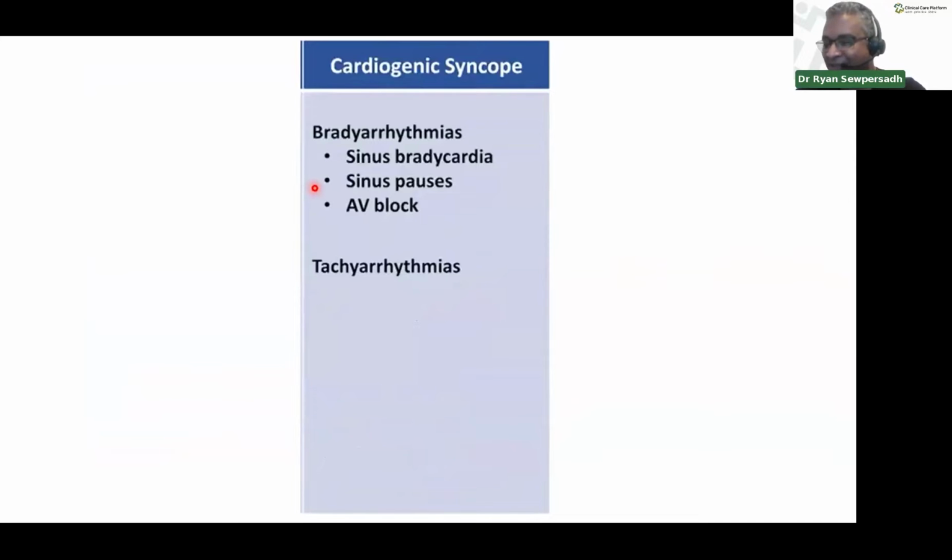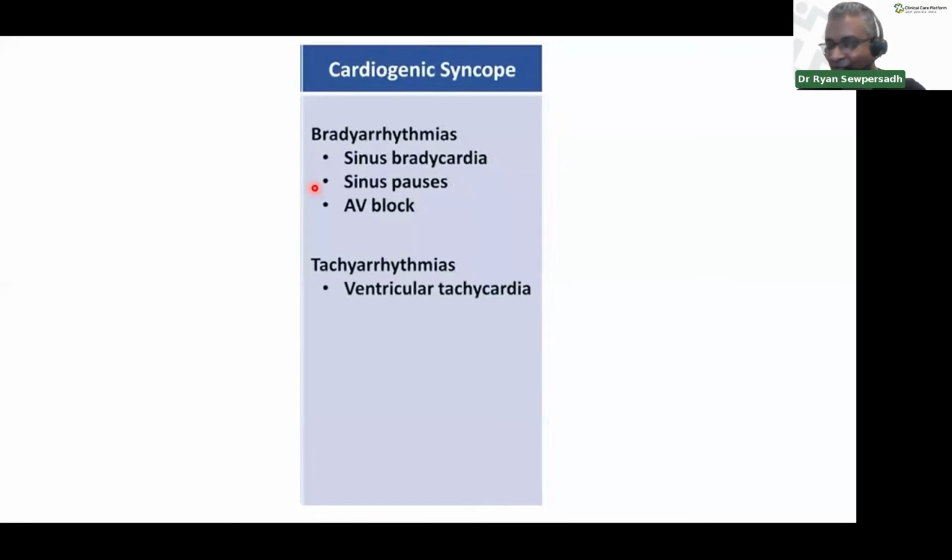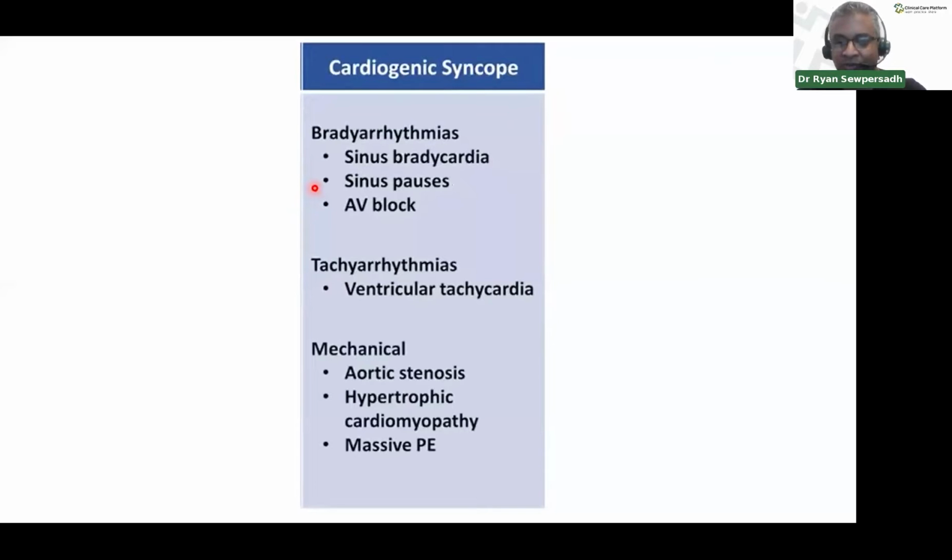Cardiogenic syncope is a subtype which includes all etiologies that arise from within the heart. Now, these include both bradyarrhythmias as well as tachyarrhythmias, although the only tachyarrhythmia really which causes syncope is the beloved ventricular tachycardia, VTAC. Most other tachyarrhythmias typically present with palpitations instead. Cardiogenic syncope also includes mechanical etiologies, right, such as aortic stenosis, hypertrophic obstructive cardiomyopathy, HOCM, or a really, really massive pulmonary embolus, which can cause hypotension.